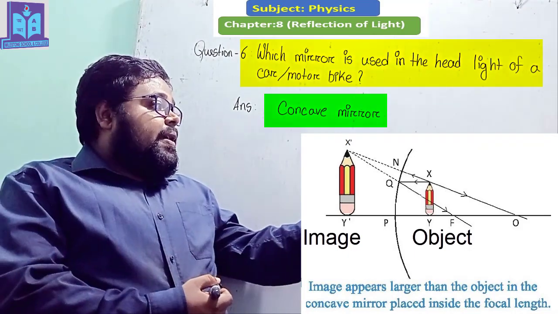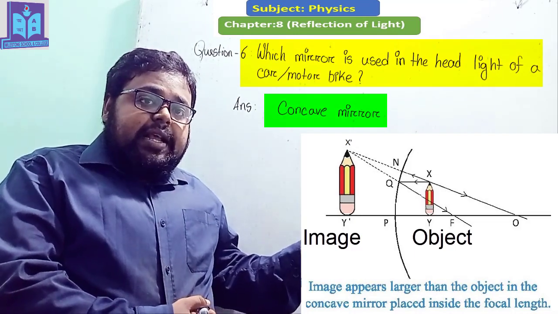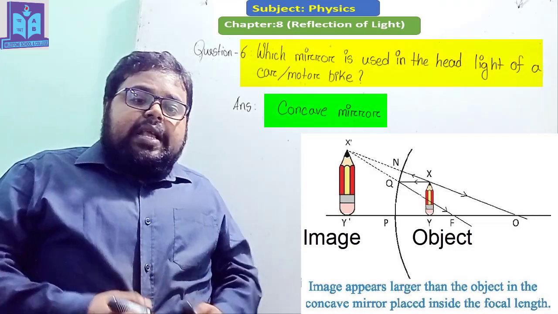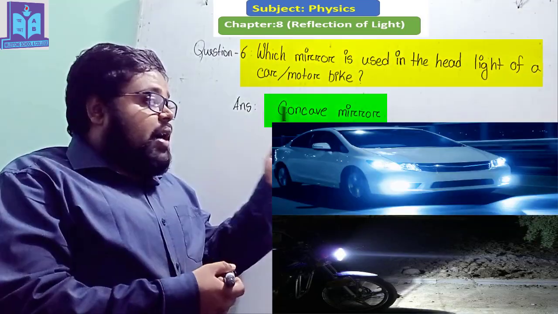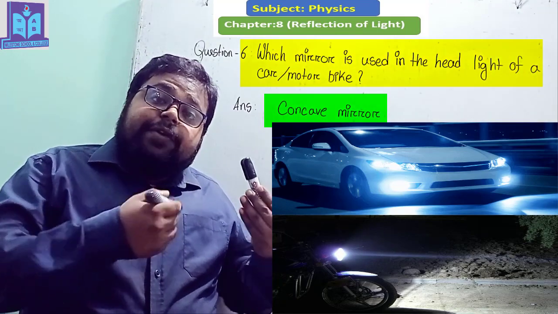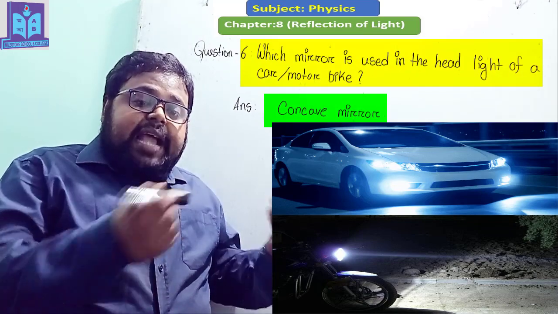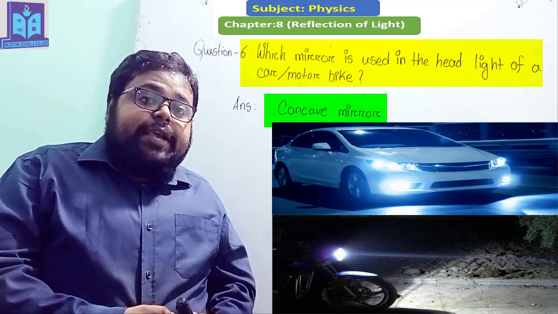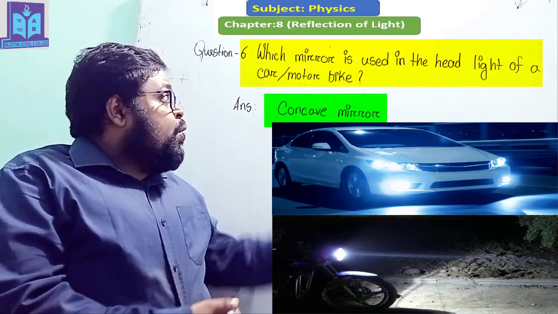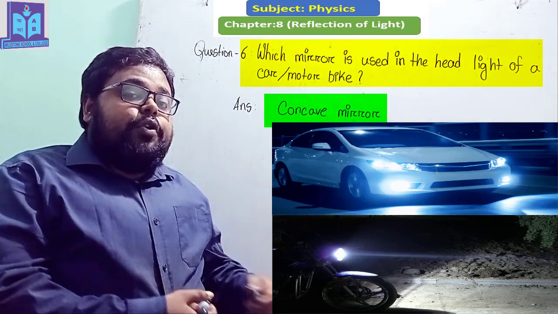And here you can see that this is a concave mirror, and if we place any object inside the focal length, then the image will be virtual, straight and bigger than the object. The headlight bulbs of a motorbike or car are placed very close to the focal length, which creates a very large reflection, and then the light scatters in all directions, and that's why concave mirrors are commonly used in the headlight of a motorbike or car. I hope you understand why the concave mirror is used in the headlight of a car or motorbike.